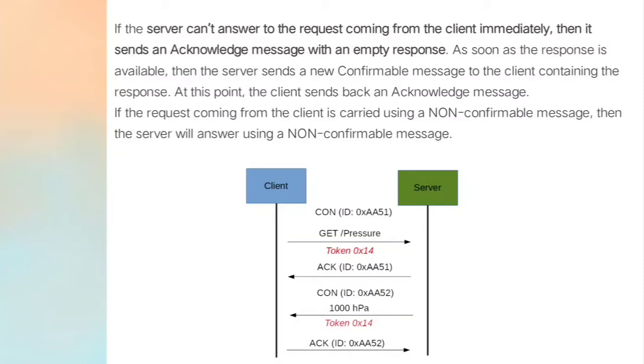See this diagram. First of all, the client is sending a conformable message to the server, and now the server is sending the acknowledgement with an empty response. As soon as the response is available at the server side, it is again sending back the conformable message to the client. So now, the client will be sending the acknowledgement message to the server.